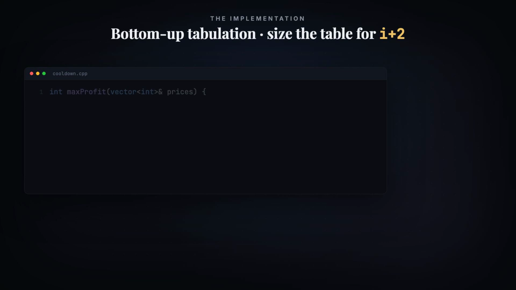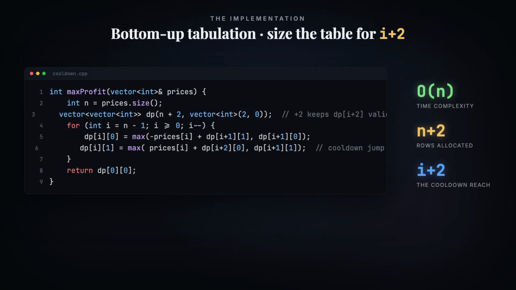In code, this is beautifully compact. We build a table of size n plus 2 so that reading DP at I plus 2 is always valid. We fill it backwards. The not holding row is the classic buy or skip. The holding row is sell or skip, but the sell branch reaches into DP at I plus 2. That single index is the cooldown.